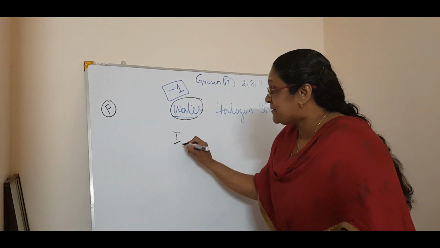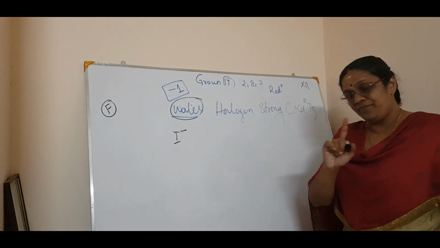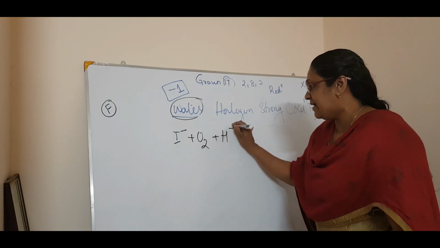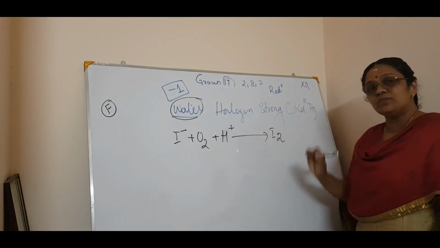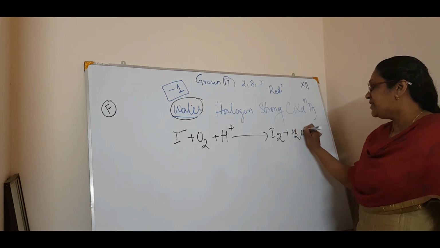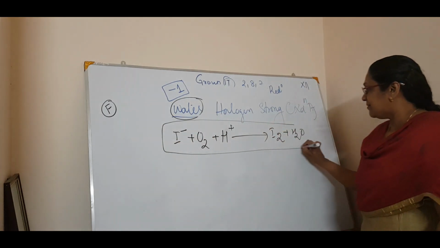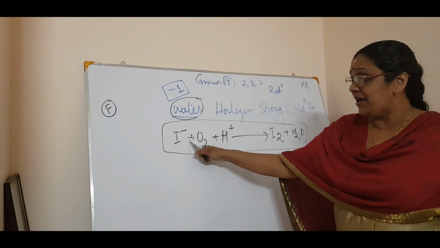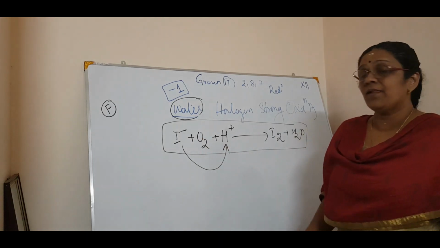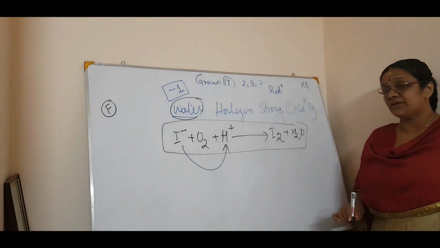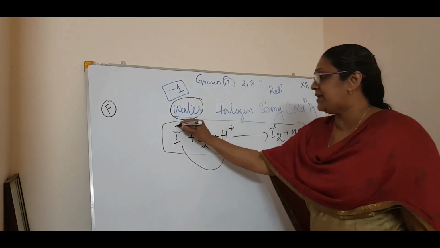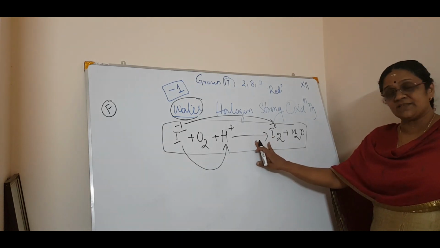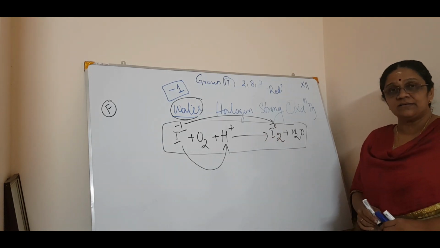Okay. Now iodine, especially I minus, the iodide ion. Iodide ion oxidizes in acidic media. Acidic media means H plus. Acidic media to form I2. See, I2 plus water. So this is a different equation when compared to fluorine, chlorine and bromine. Iodide means only in acidic medium. What happens? This happens. So this is 0 and this is minus 1. So it is increasing, so it is oxidizing. Correct. So only iodine is a little bit different from the other three.